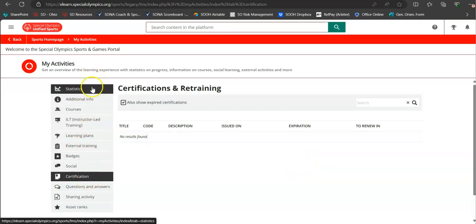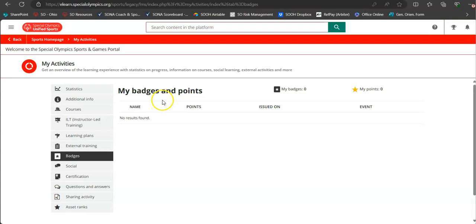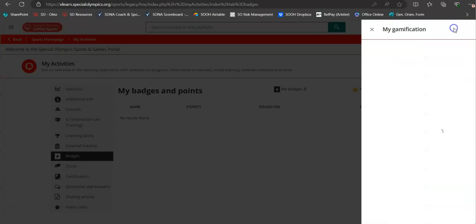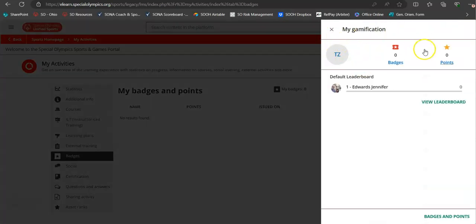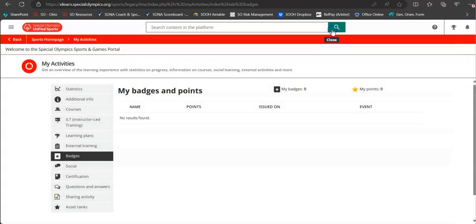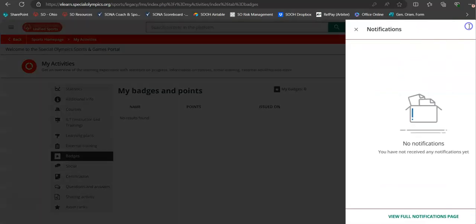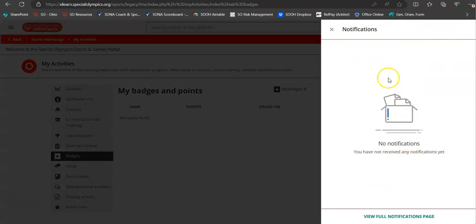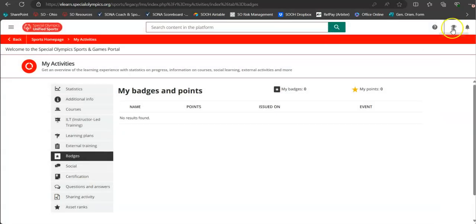But play around with this. There's some really great stuff in here. You can gamify if you'd like to gamify it. They give you some points for how you earn it. You can also come up to this gamification tab at the top and see how many badges and points you have. Your notifications tab up here will have any important information for your account. So please keep that in mind.